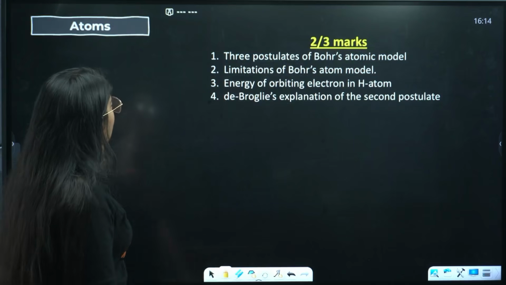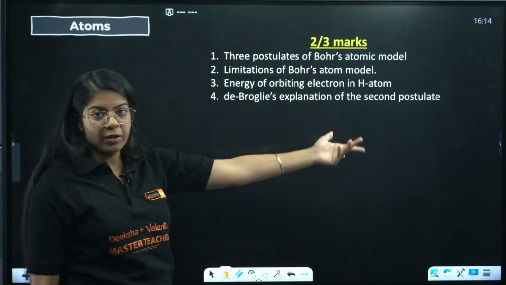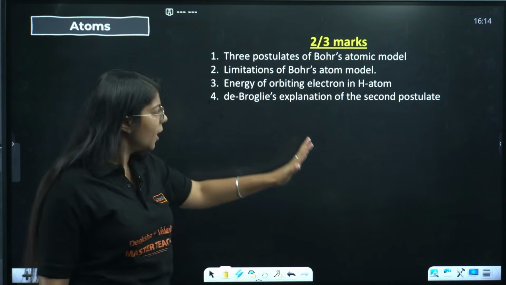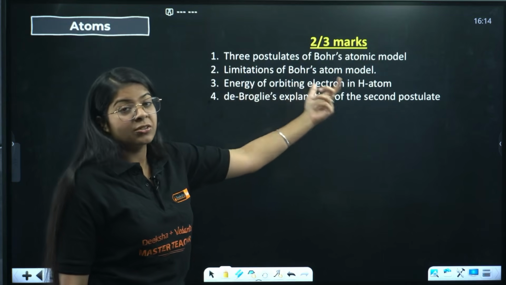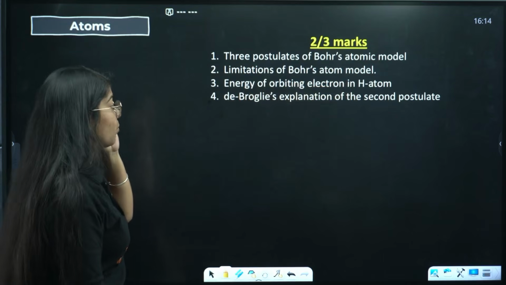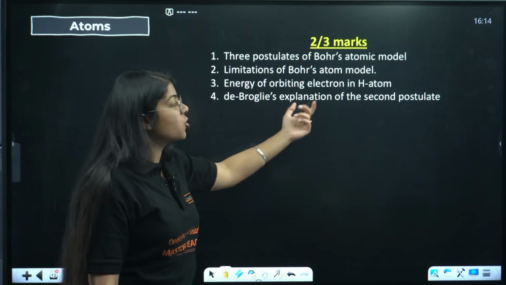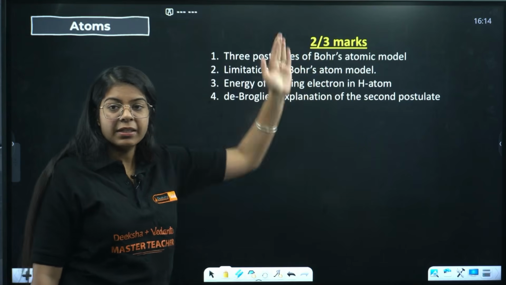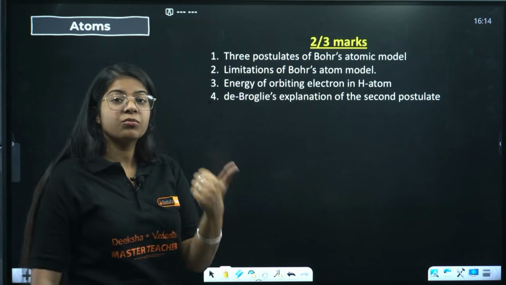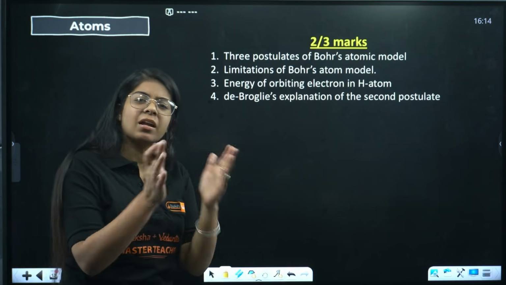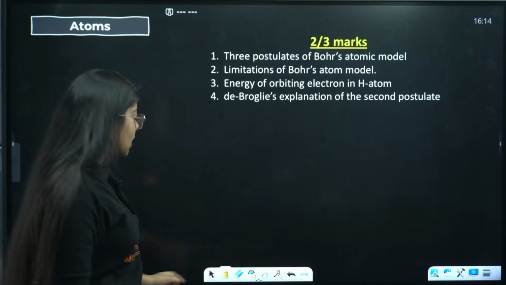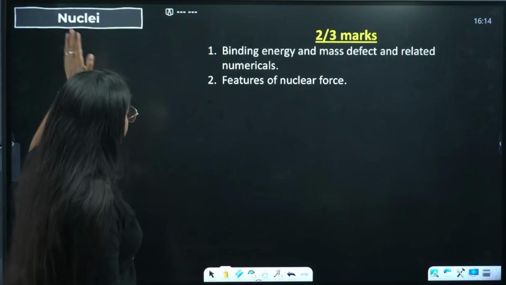Next we have atoms, the 3 postulates of the Bohr atomic model. We all remember it by heart now. Then limitations of Bohr's atomic model, energy of the orbiting electron in a hydrogen atom, again an important topic. Then de Broglie's explanation of the second postulate. These few questions are important for the 2 to 3 marker ones, and even if some different question comes, they will relate to these topics only.